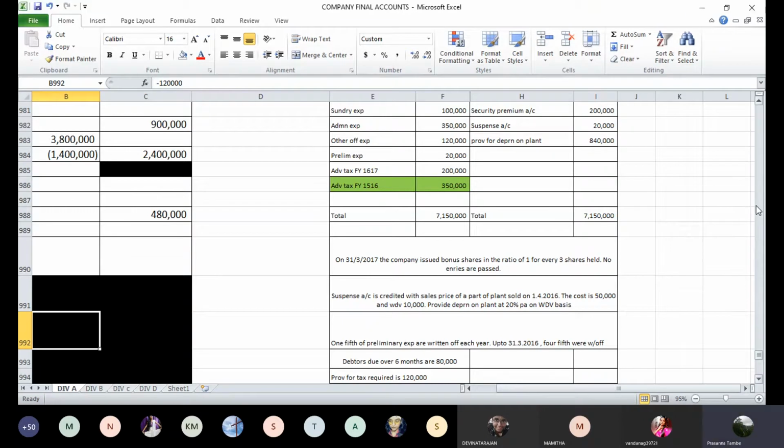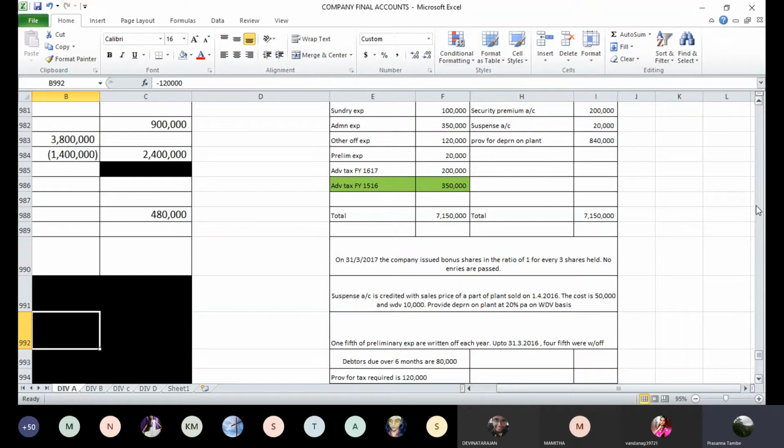See what it says is 1/5 of preliminary expenses are written off every year. That means that is your accounting policy. Whatever is your expenditure, every year 1/5 will be written off. So over a period of 5 years, you will completely write off that amount in equal installments.